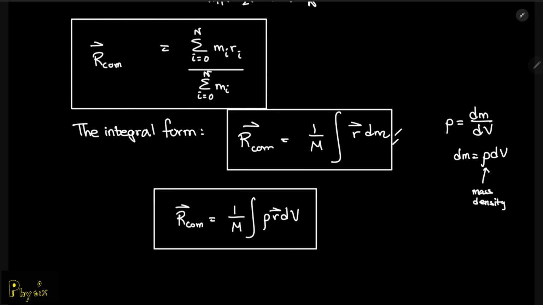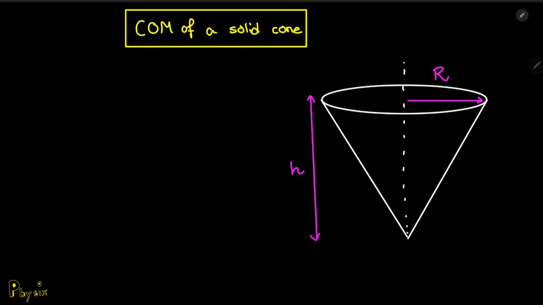Okay, now let's look into a more concrete example where we are trying to find the center of mass of a particular solid object. Let's find the center of mass of a solid cone. As you could tell, the solid cone that you see over here has a symmetry about the z-axis, if we consider this dotted line to be the z-axis.